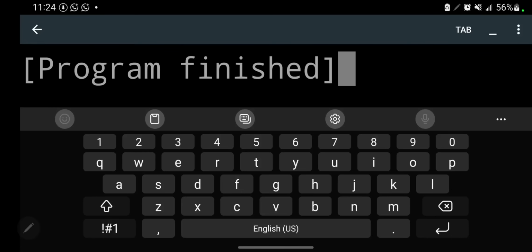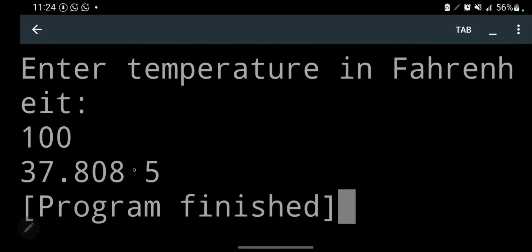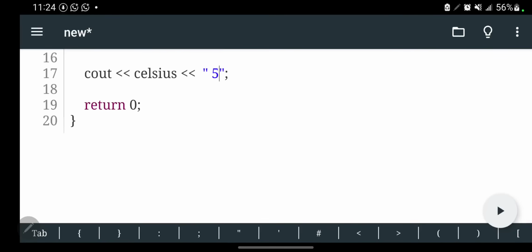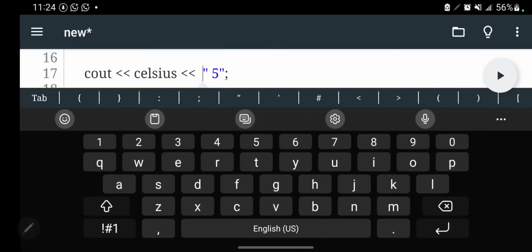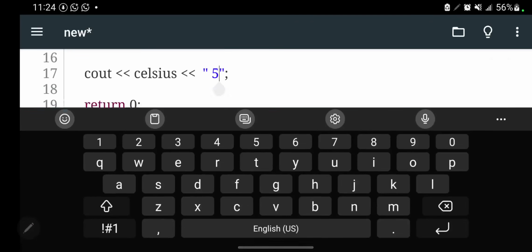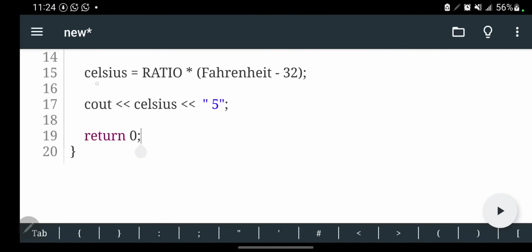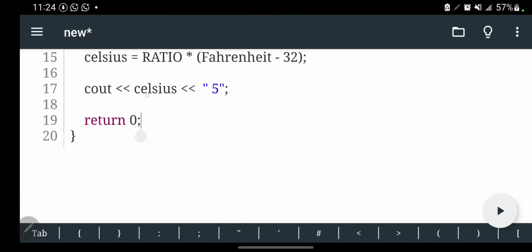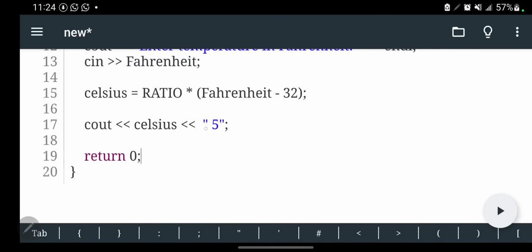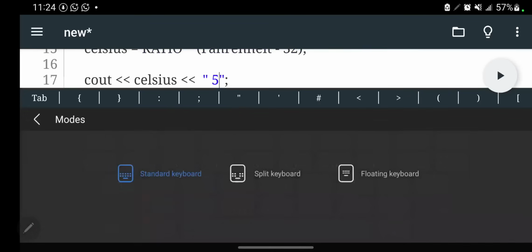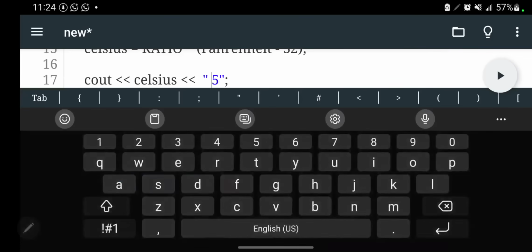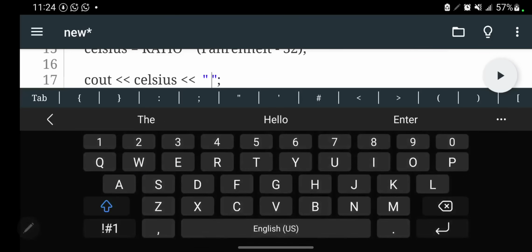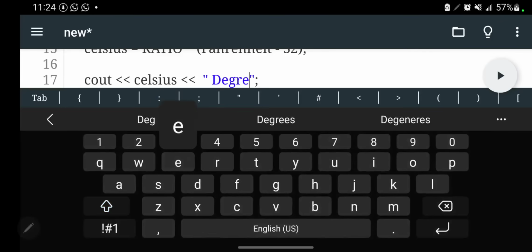It will use the formula and then it will show 5 like that. So whatever you put here is what is going to show. Now see, Celsius is written like this because it is here. We want the computer to know where we are getting the answer for Celsius from. It is from this formula. So that's why it is important for you to write what they have told you, which is our degrees Celsius, like that.